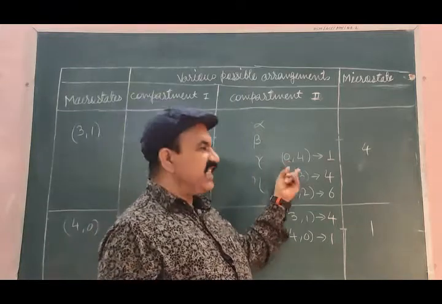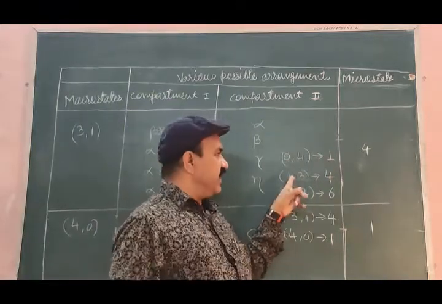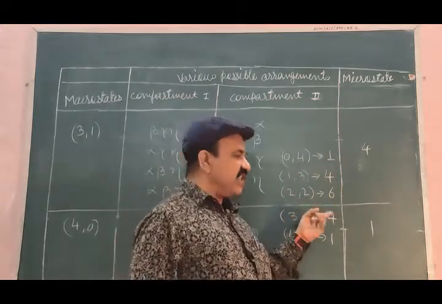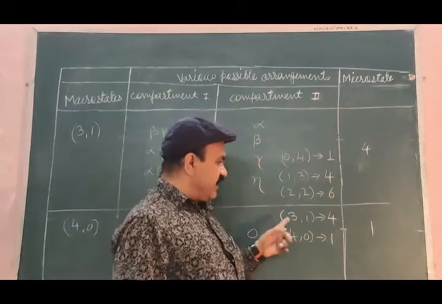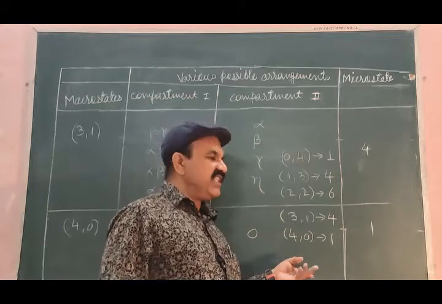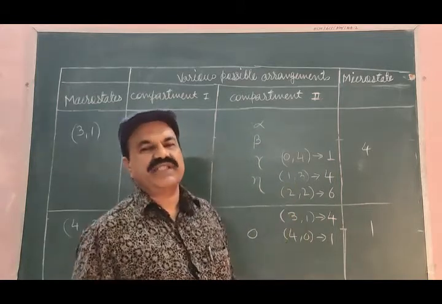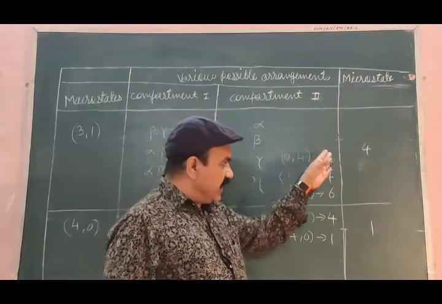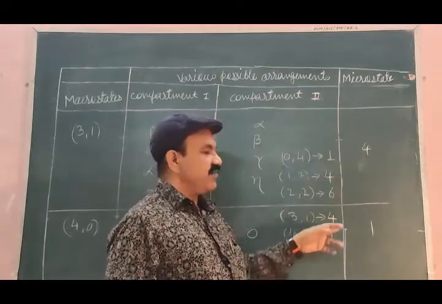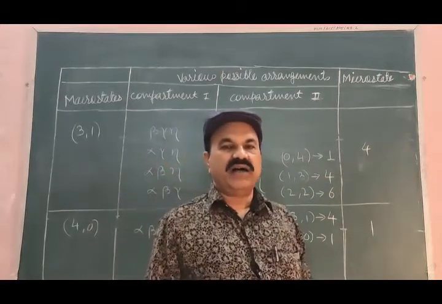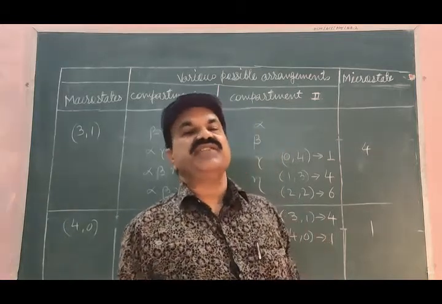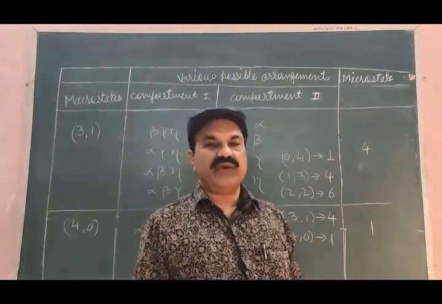So this macrostate has 1 microstate. This macrostate has 4 microstates. This macrostate has 6 microstates. This macrostate has 4 microstates. This macrostate has 1 microstate. Okay, so these possible arrangements of the particles in various macrostates are known as microstates.